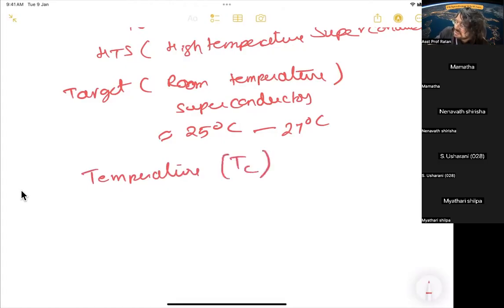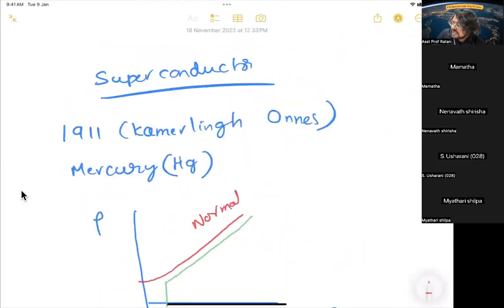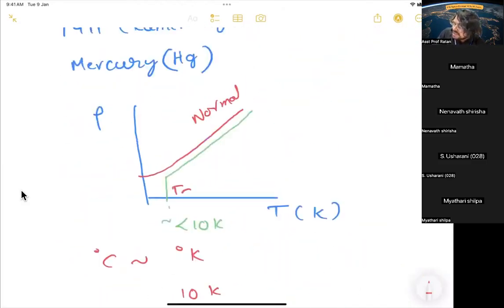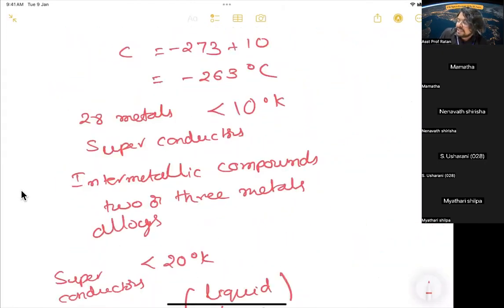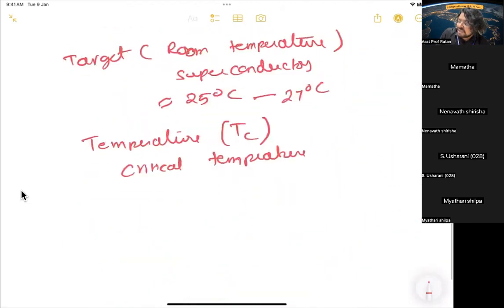TC, critical temperature. So at the critical temperature, what will happen? The superconductivity phenomena will be lost, as we have discussed earlier. This is the point. This is called TC. So if you cross the TC, it will behave like a normal conductor. Less than TC, it will behave like a superconductor. So temperature is the boundary.